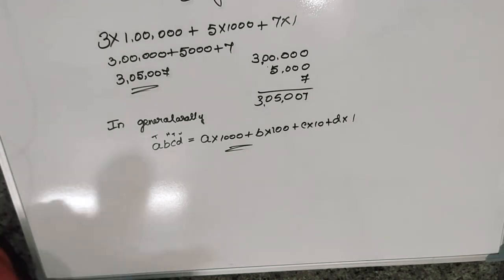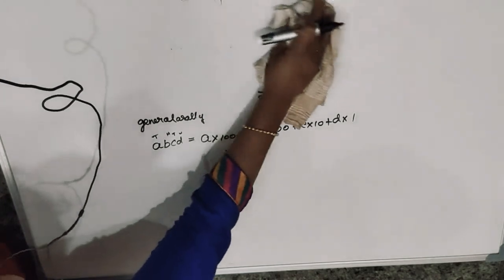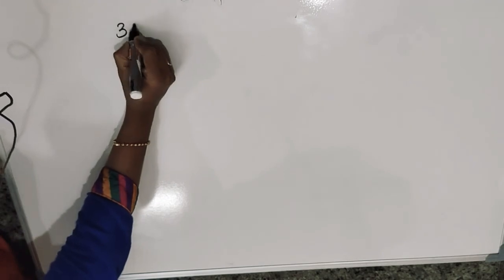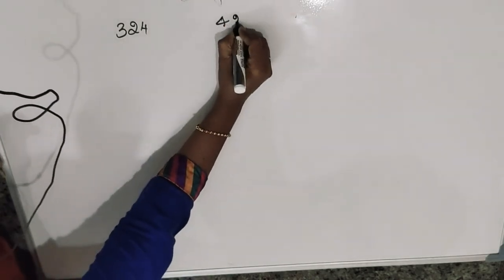Okay, next, one more question is there. It comes like this. A 3-digit number is given, like this: 3, 2, 4. They said we have to reverse this number. While reversing, what happens? 4, 2, 3.